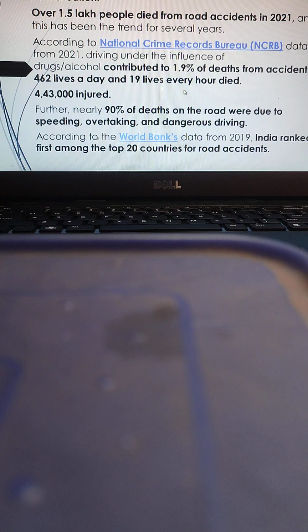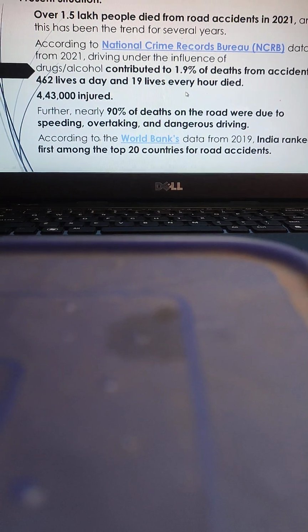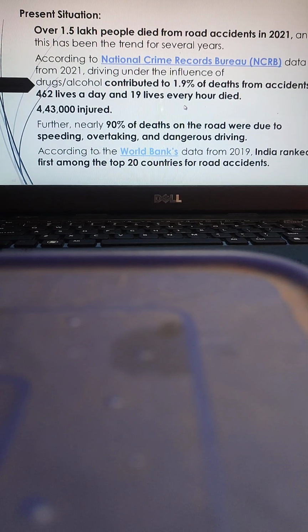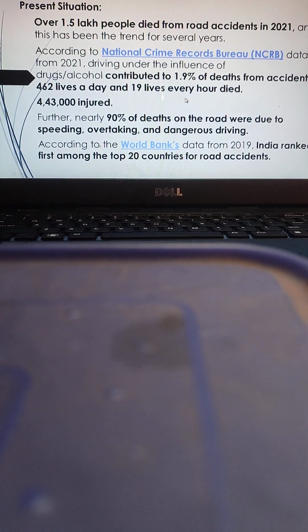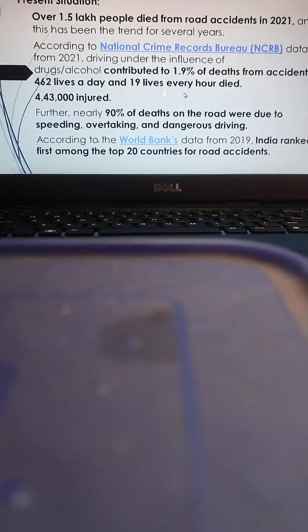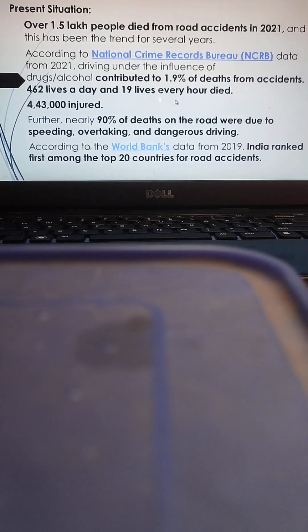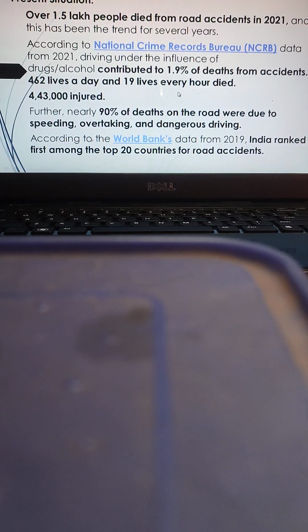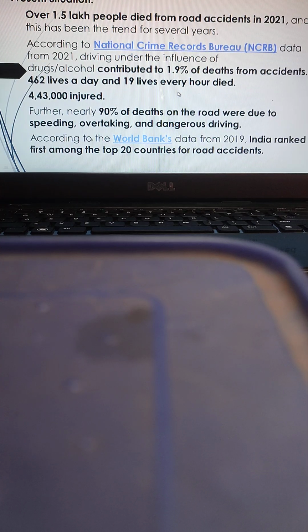According to the National Crime Records Bureau data from 2021, driving under the influence of drugs and alcohol contributed to 1.9% of deaths from accidents. 462 lives a day, and 90 lives every hour were lost, with 443,000 injured.